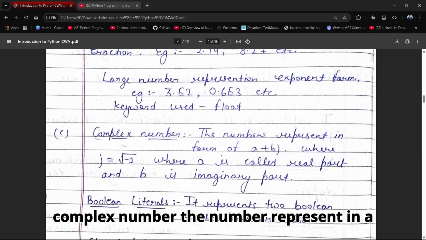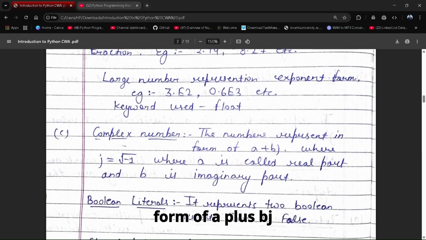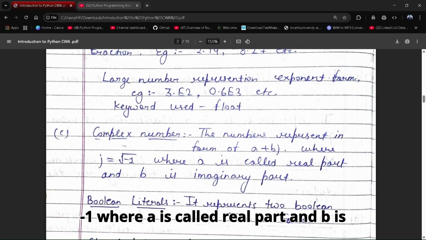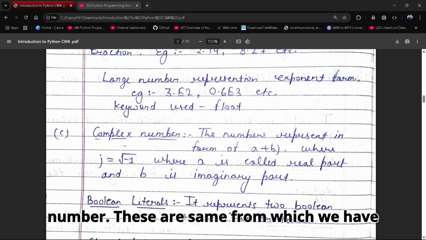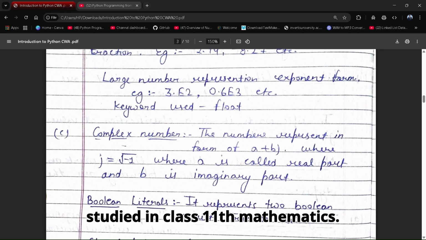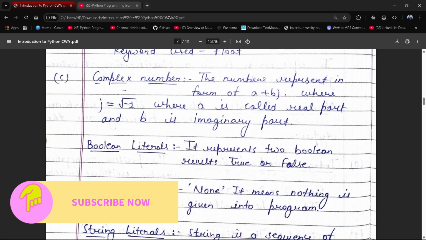Next is complex number. A number represented in the form a + bj, where j equals the square root of minus 1, where a is called the real part and b is the imaginary part, is called a complex number. This is the same as what we studied in class 11th mathematics.